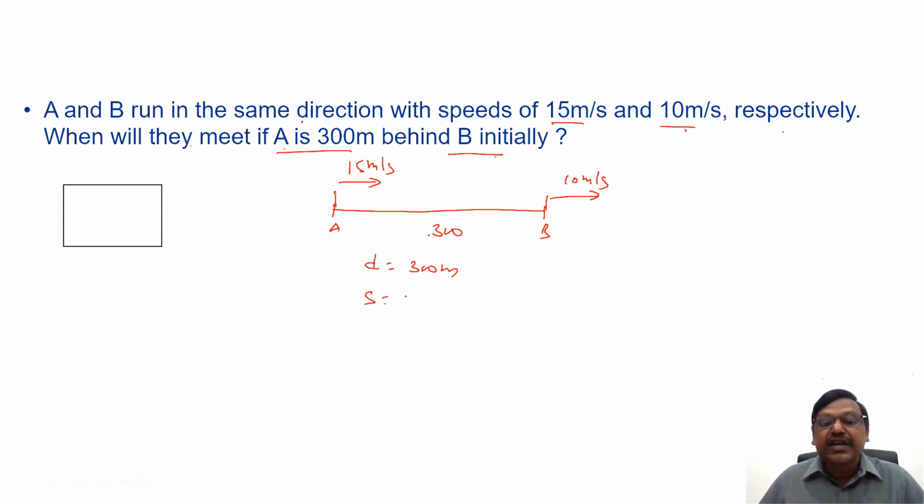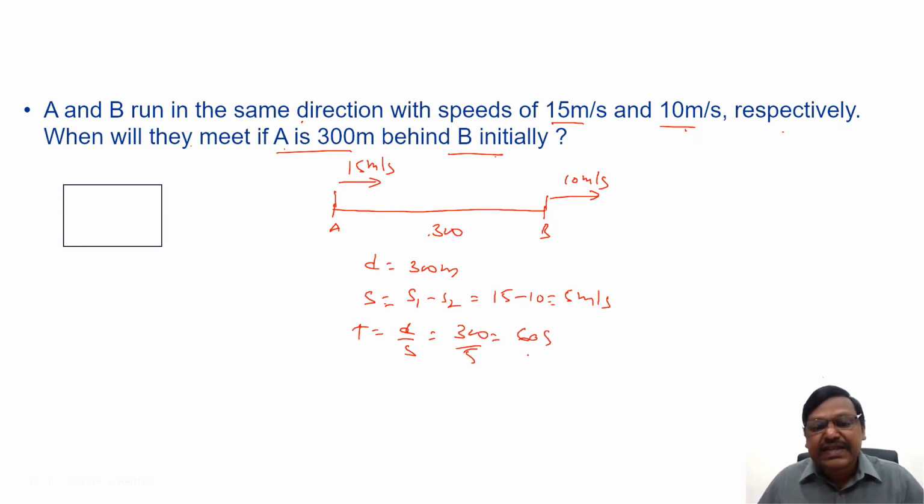The speed is S1 minus S2 because they are going in the same direction. So it is 15 minus 10, 5 meters per second. The time will be distance by speed, 300 by 5, that is 60 seconds. It's as simple as this. Or again, like I said in the previous question, you can also say this one is going like this, and this one is going like this.